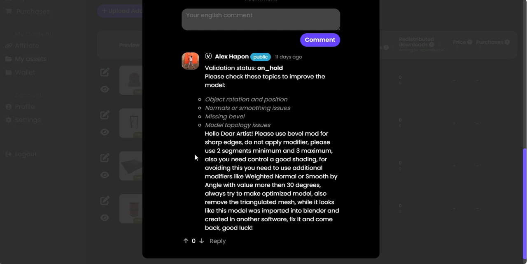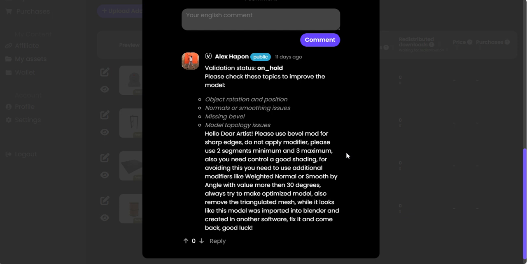Normal and smoothing issues, yeah, I have to agree with that because I don't really bevel my edges and things like that. Like here, look, you say bevel missing. Now the beveling issue is a bit of a big issue with Blender, I think. It says the topology issues. I think really, it is okay. Anyway, so then, dear artists, please use bevel mode for the shape. Okay, please. Anyway, you can continue to read it.